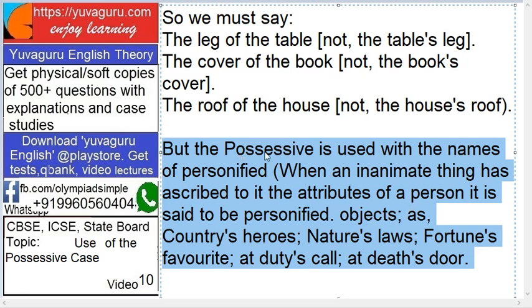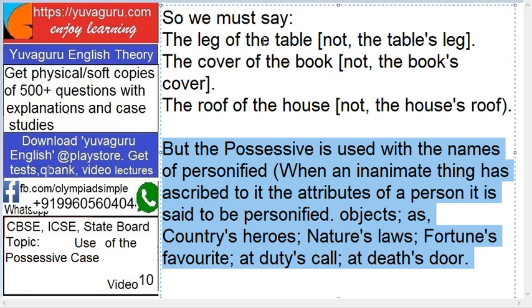When the possessive is used with these, we use apostrophe S. Like: country's heroes. Country is not actually a living thing, but it is personified. Nature's laws, fortune's favorite, at duty's call, at death's door. When we personify something, we use it as a normal noun.